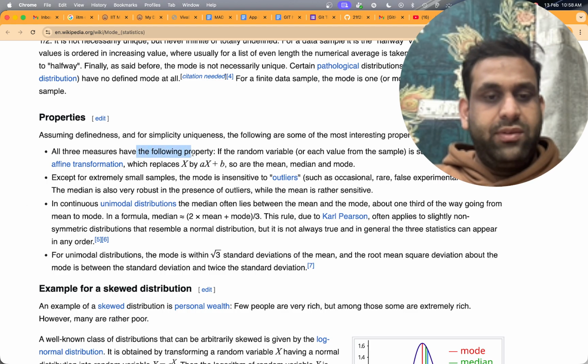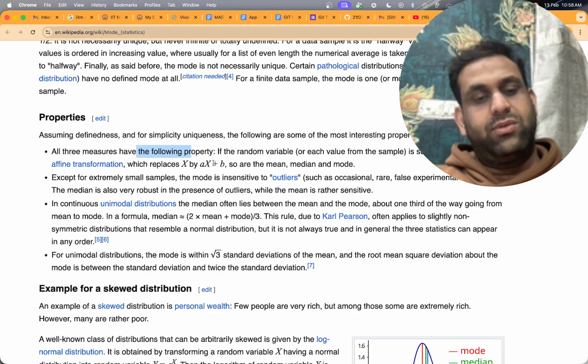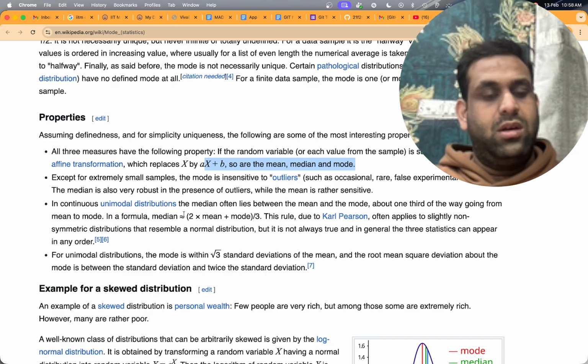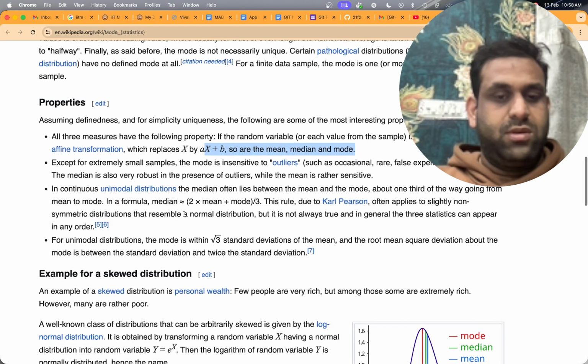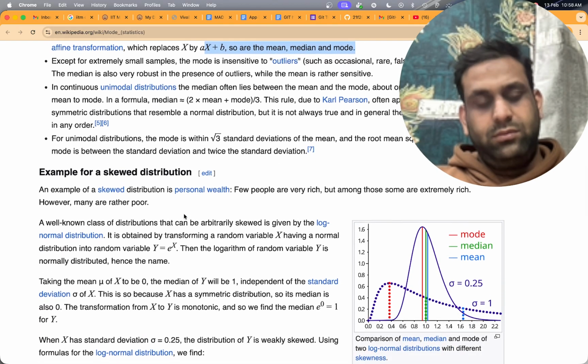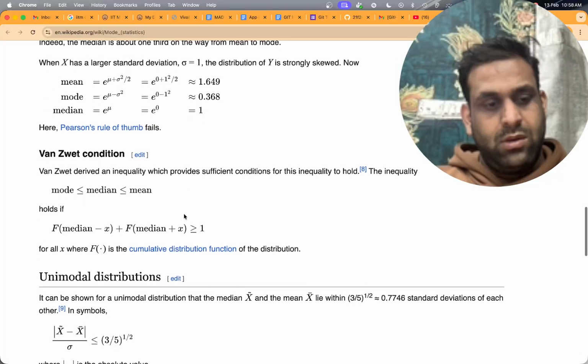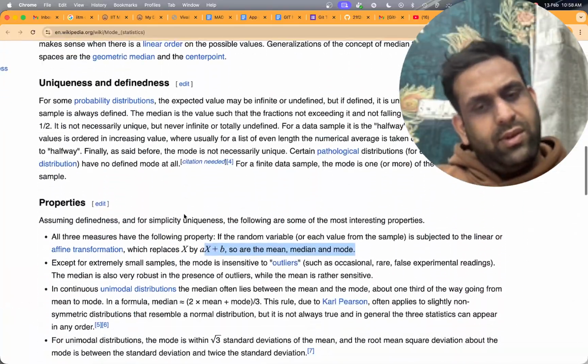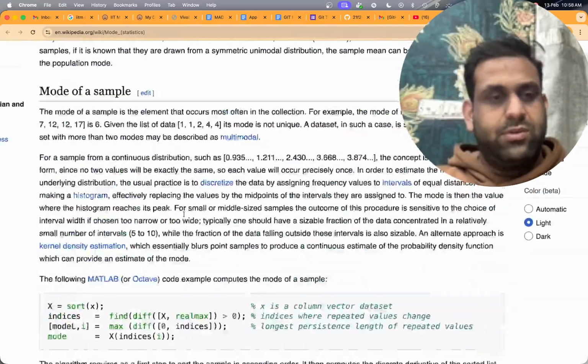All these measures have the following properties. A random variable subject to a linear transformation replaces x with a scaled and shifted version, and so the mean, median and mode transform the same way. The median is insensitive to outliers, such as occasional rare experimental errors. For a continuous unimodal distribution, the median lies between the mean and the mode. So that is how we understand where the mode lies in different distributions.